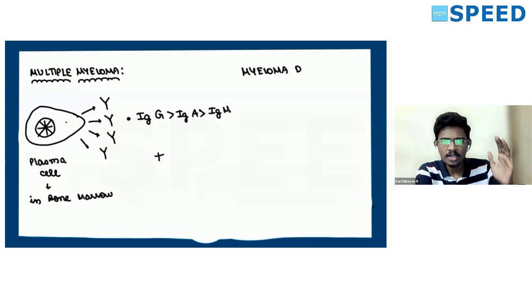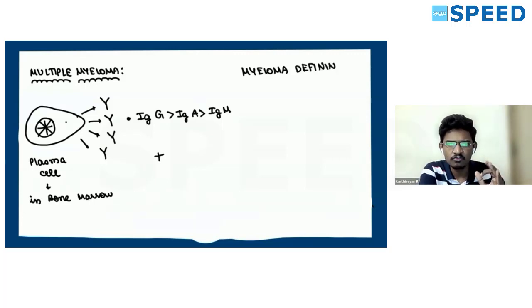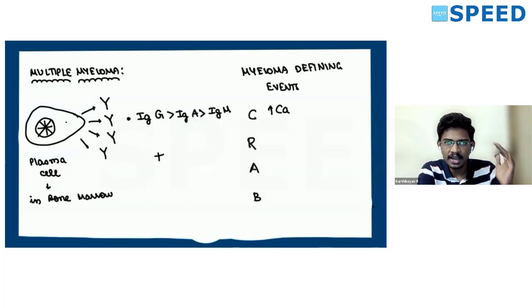Then what are the characteristic features to define it as multiple myeloma? They are defined as myeloma defining events, which are our famous CRAB criteria. C for increased calcium levels, hypercalcemia, more than 11 milligram per deciliter.